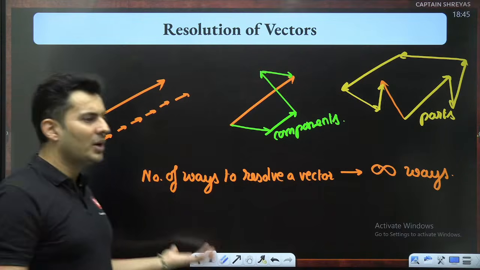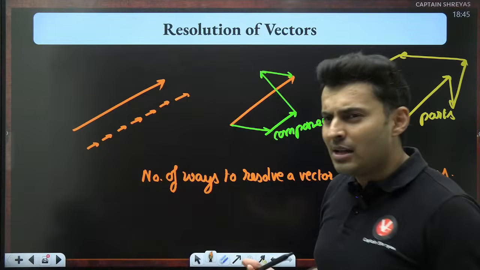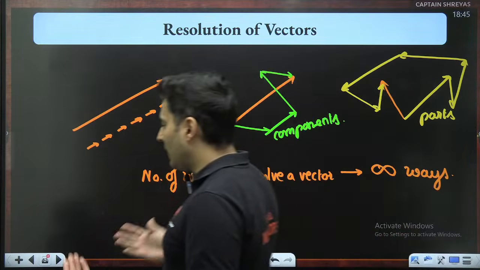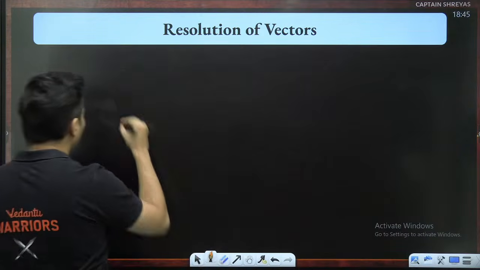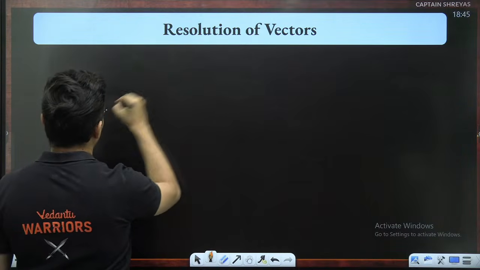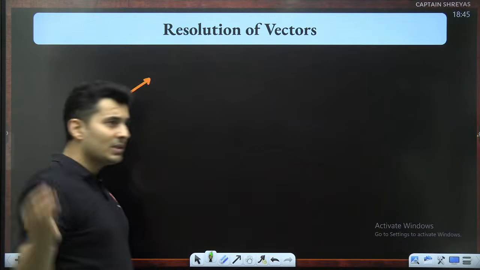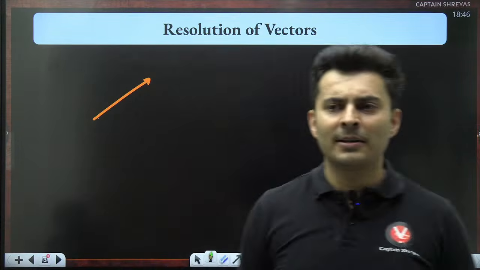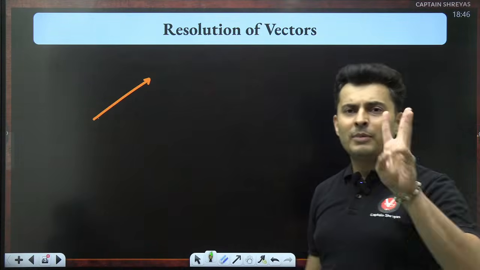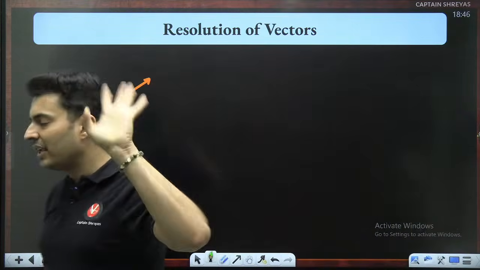So like, sir, then what is the point of learning this? Because if there are infinite ways of cutting it, what's the use? I mean, can you bring it down to a smaller number? Well, I will. How? I'll tell you. If I have a vector, and I split it in such a way that all the components are perpendicular to each other, then usually the maximum number is 3 parts.